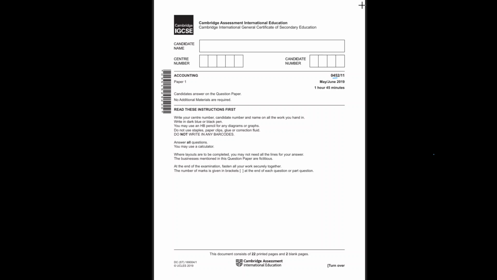Let's solve an accounting past paper together. It's from 2019, the summer session, May, June, paper 1-1. All right, let's start.